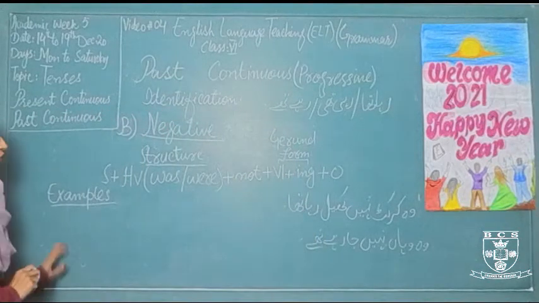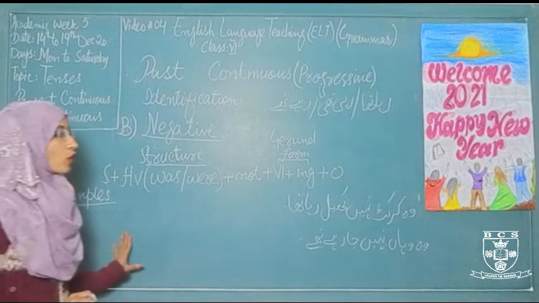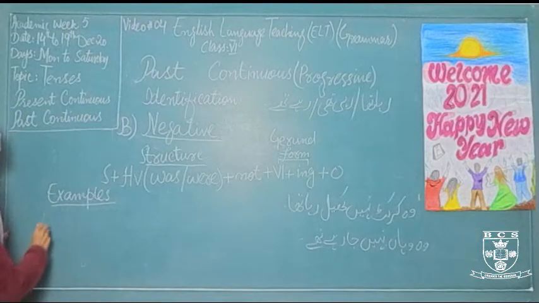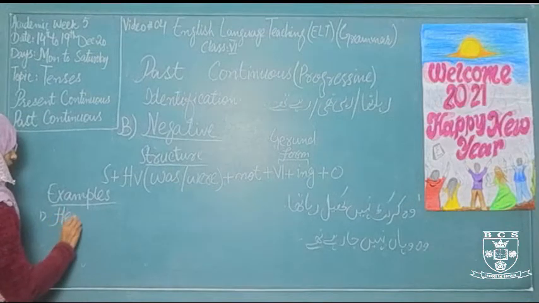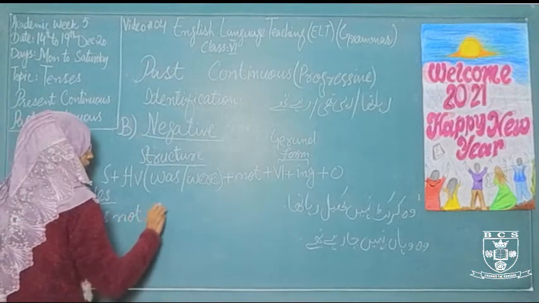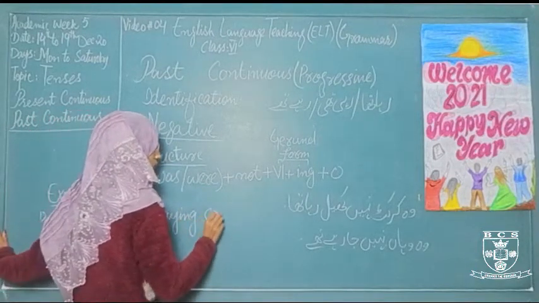This is the structure of negative sentences. Subject plus helping verb, was or were, plus not, plus gerund form of verb, then object. Let's take some examples. He was not playing cricket.